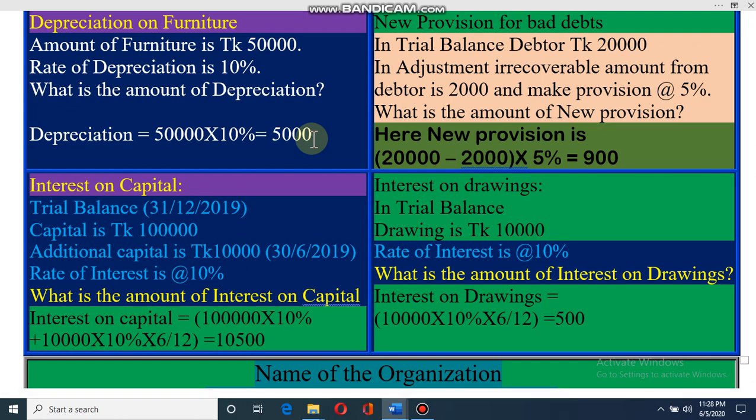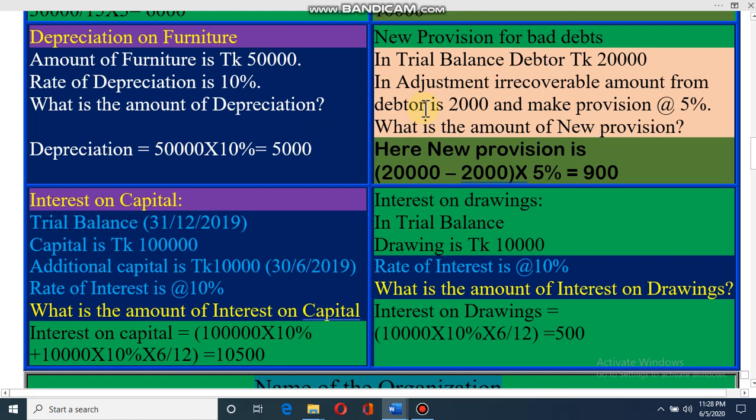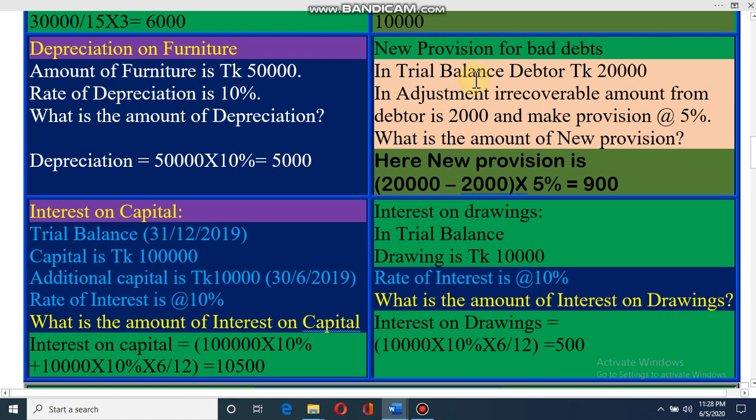Dear student, now most important adjustment and for operating expenses, new provision for bad debt. How we can calculate new provision for bad debt? Look at, in the trial balance, debtor is given 20,000, and in the adjustment, irrecoverable amount from debtor is taka 2,000, and make provision at the rate of 5%. What will be the amount of new provision?